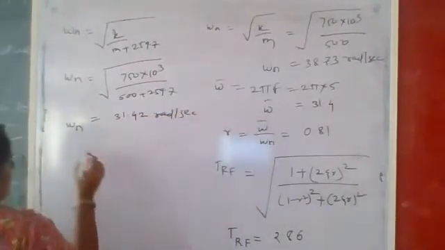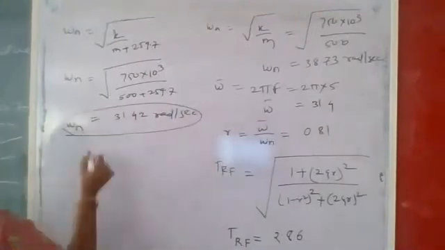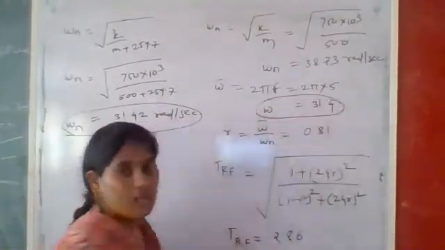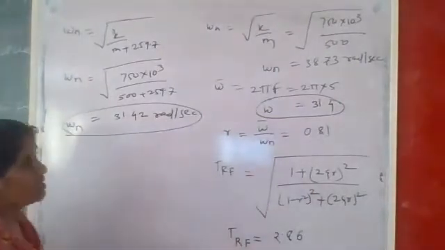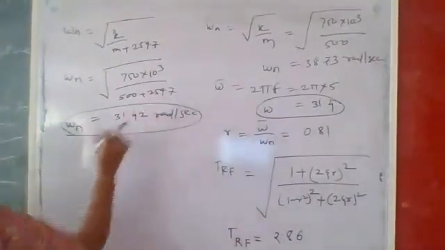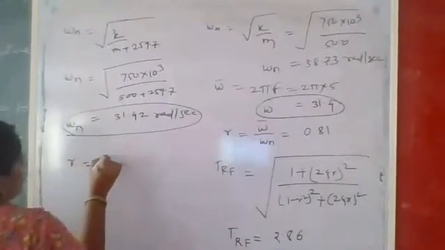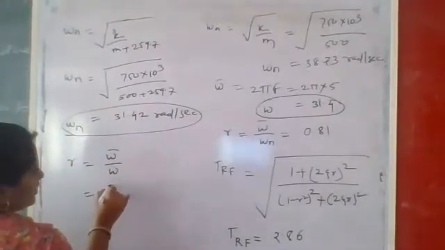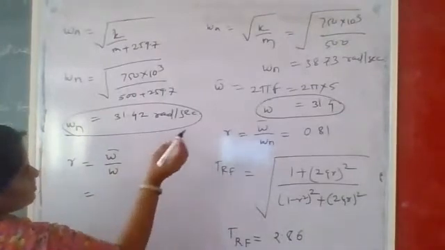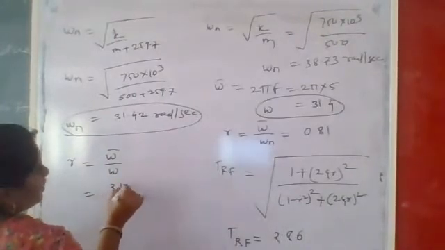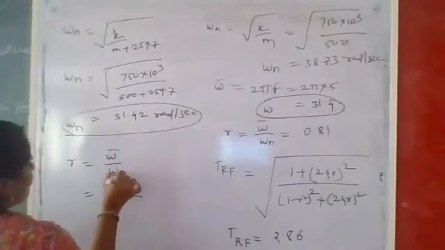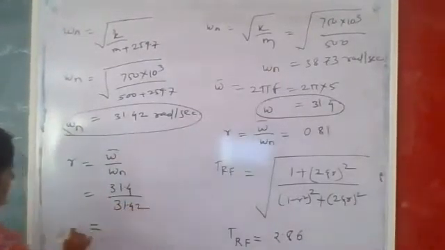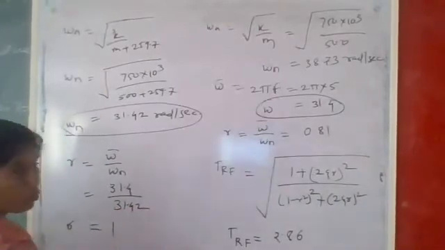So you can see here this is the omega n, and that is the omega bar value when the external mass is applied. How much external mass did we take? 259.7. If we take that ratio as omega bar upon omega n, what is the omega bar value? That is 31.4, divided by our omega n, that is 31.40. That is the value of r equal to 1.